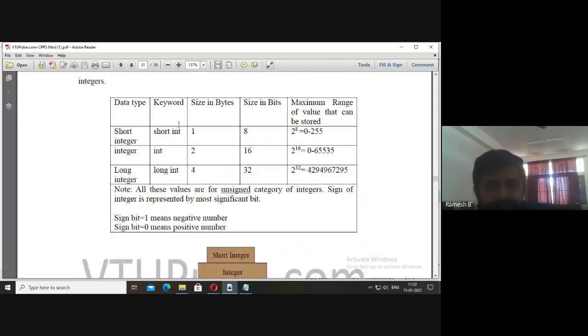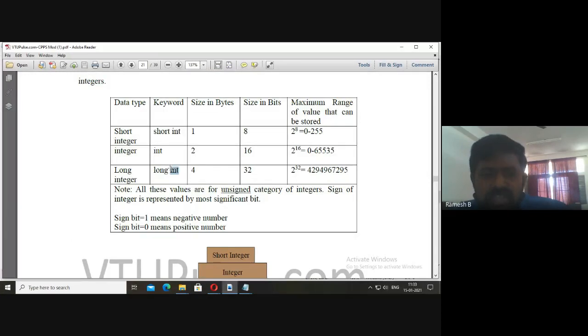Okay, you can see there among the integer we'll be having short int. We may have long int also. For short int, 1 byte is reserved. What do you mean by 1 byte? 8 bits will be reserved. So the maximum range we can store the values in between 0 to 255. We can store only in this range for the short int. For normal int we may have values from 0 to 65,535. If I try to store 70,000 here, we may get error.